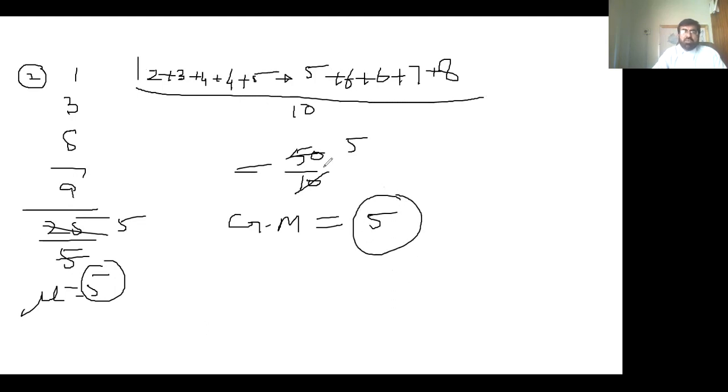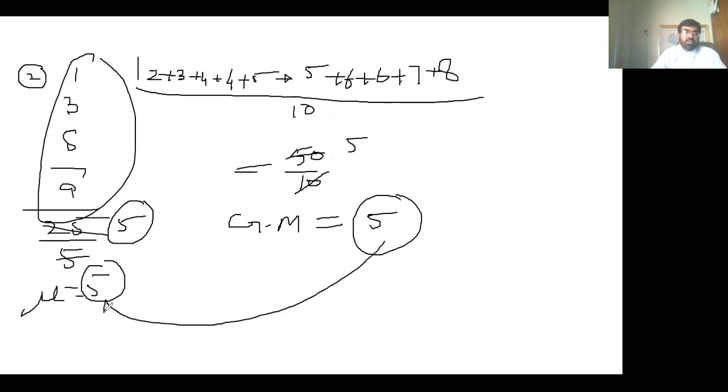Now you have proved that the grand mean of all the possible sample means will always be equal to the population mean mu. Here we calculated the population mean mu, which is 5, and from all the possible samples, that is 10 samples, we first calculated the mean, and then we calculated the grand mean for these 10 samples. So that also becomes 5. So the grand mean of the sample mean will always be equal to the population mean mu. So we have proved the second point as well.